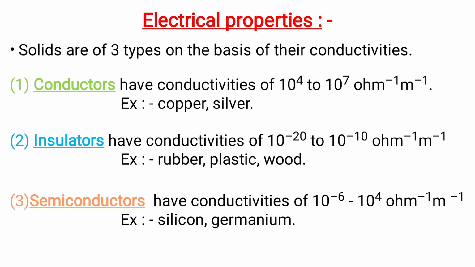Insulators have conductivity values ranging from 10^-20 to 10^-10 per ohm per meter, and examples are rubber, plastic, wood. But the semiconductors have conductivity values ranging from 10^-6 to 10^4 per ohm per meter. Examples are silicon, germanium.